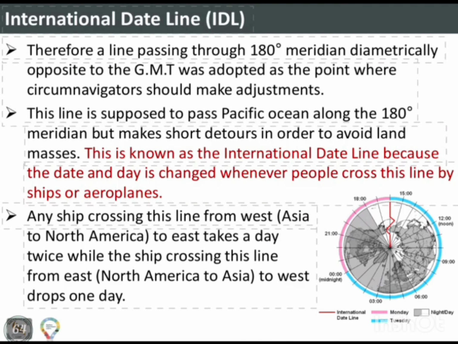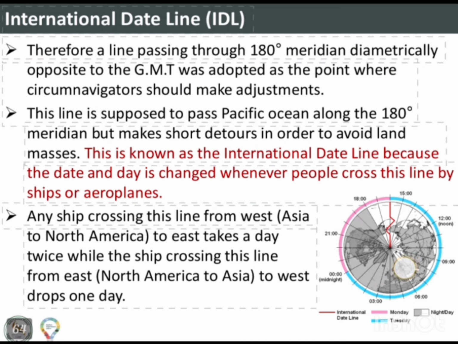International date line. Therefore, a line passing through 180 degrees meridian, diametrically opposite to the GMT, was adopted as the point where circumnavigators should make adjustments. This line is supposed to pass through the Pacific Ocean along the 180 degrees meridian but makes short detours in order to avoid land masses.